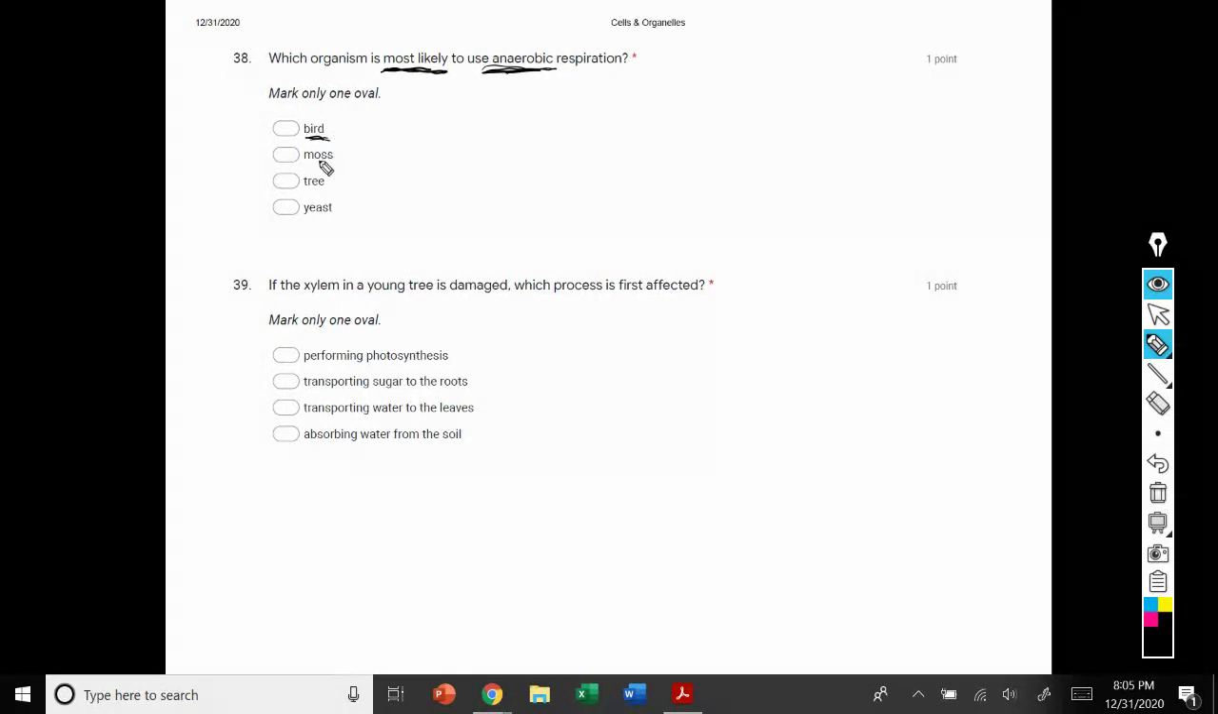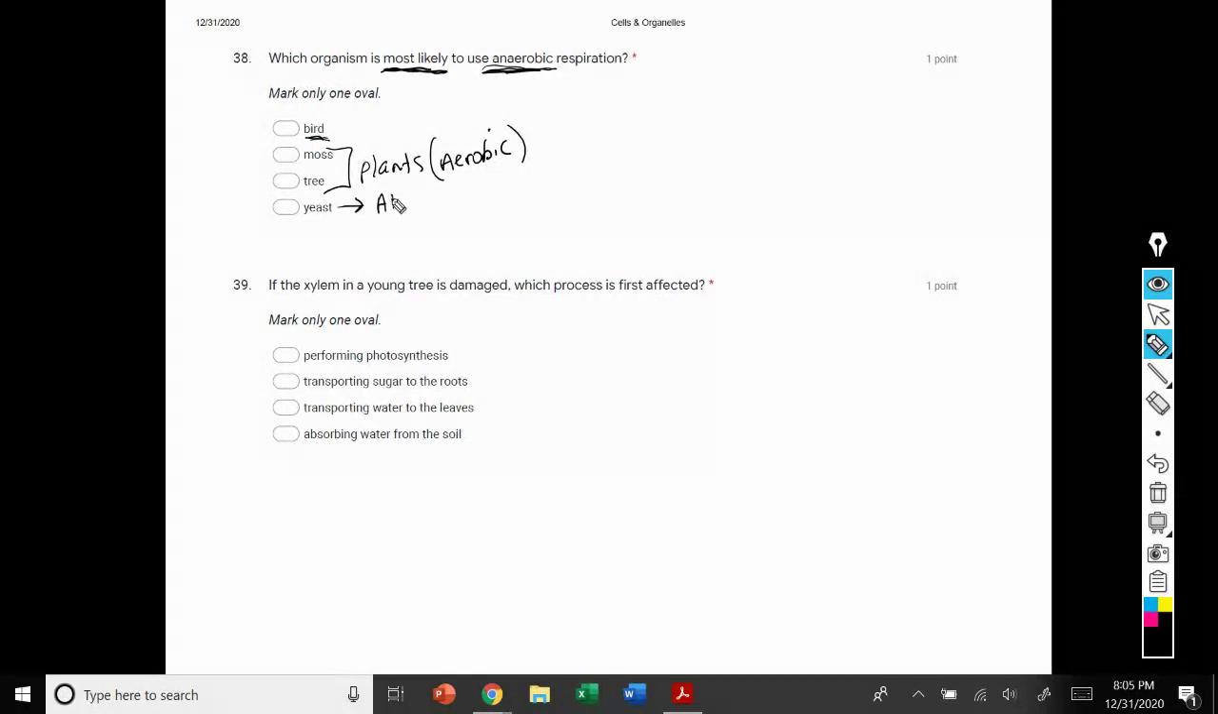Then we go to moss and a tree. Well, both of those are plants. And plants go through aerobic respiration. They don't go through anaerobic processes. And then the last answer choice is yeast. And yeast go through anaerobic processes.